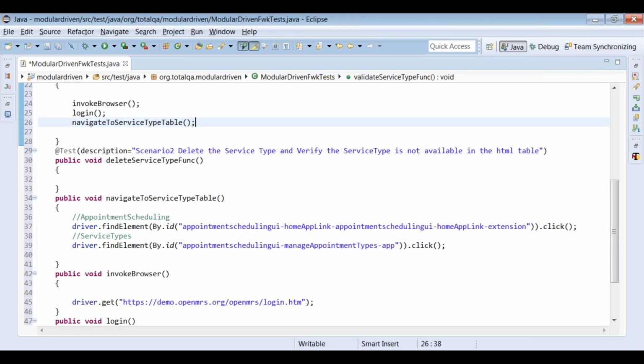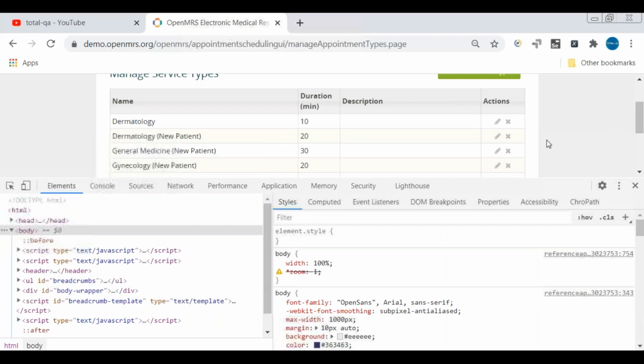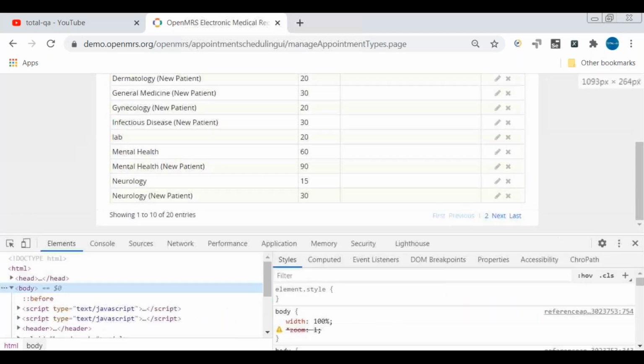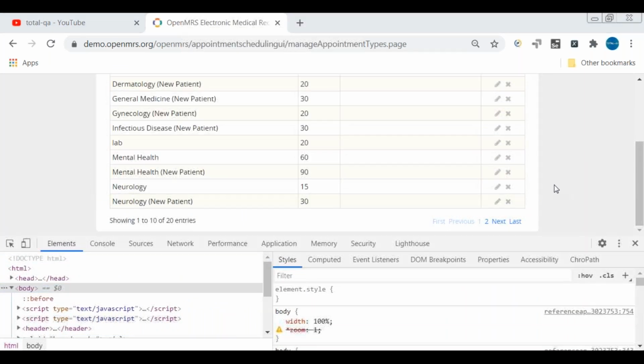Now, after that, we have to write a logic to verify whether the service type is available or not. In this example, we have two pages at the bottom, and many rows of data available in the table.